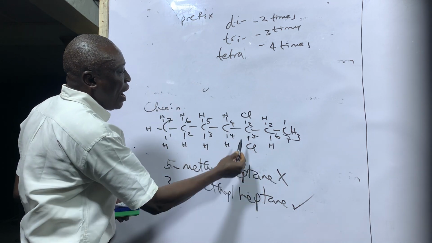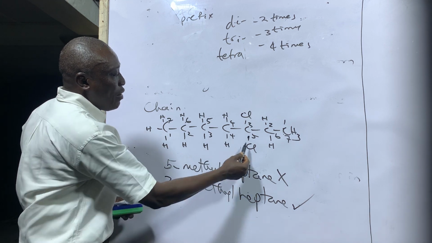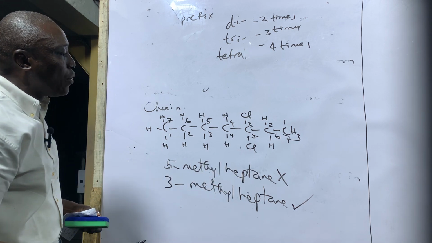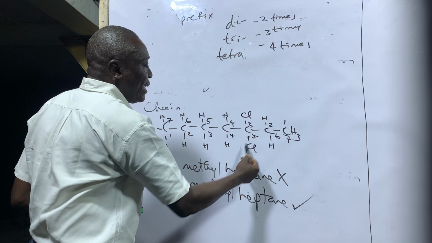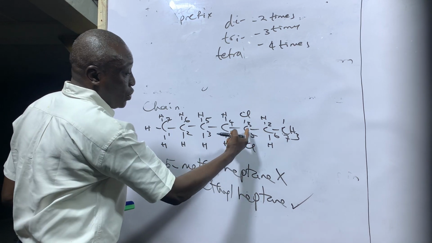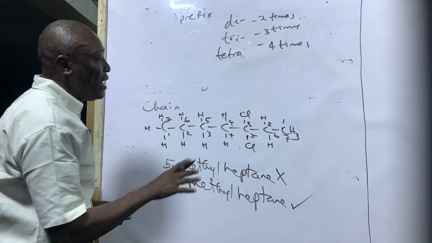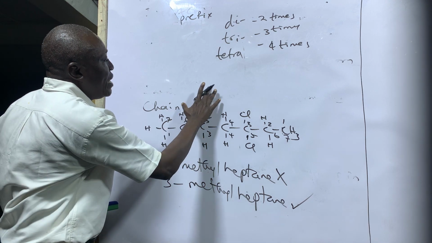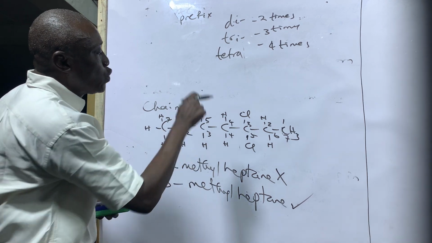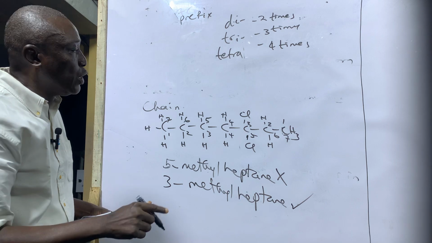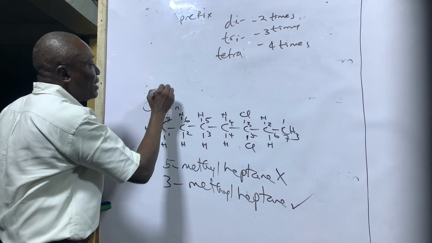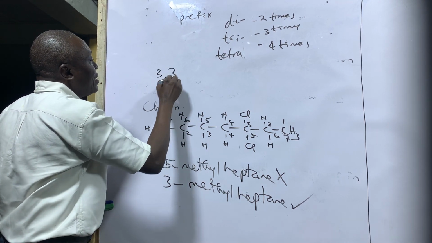So now you have chlorine here, and the chlorine is on position 3. So the name of this compound, when you want to name it, you have 2 chlorine on the same position 3. So the name of this compound will be 3.